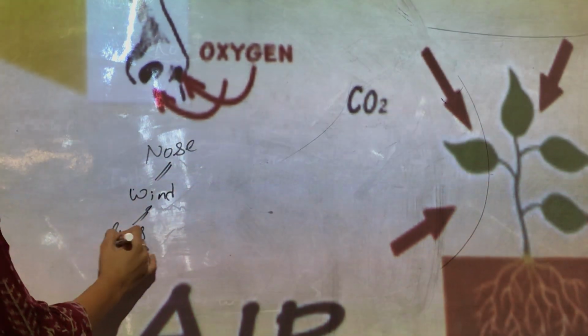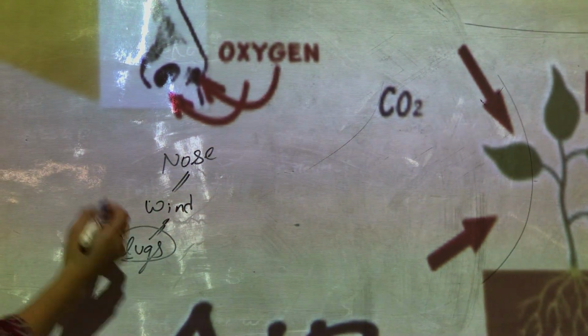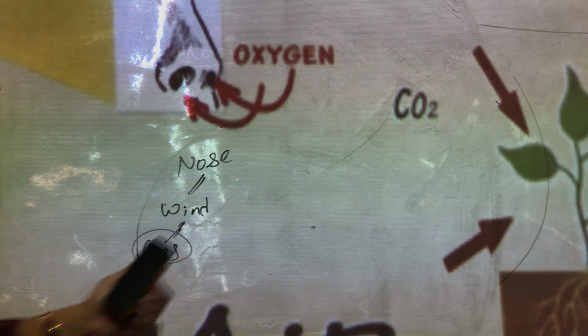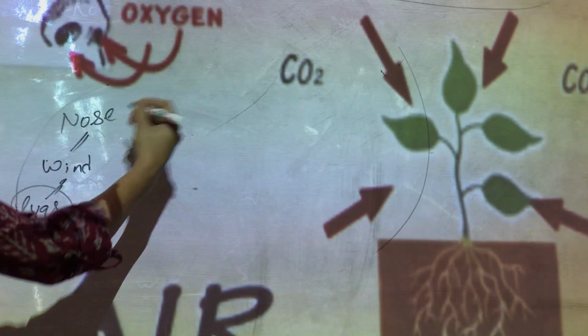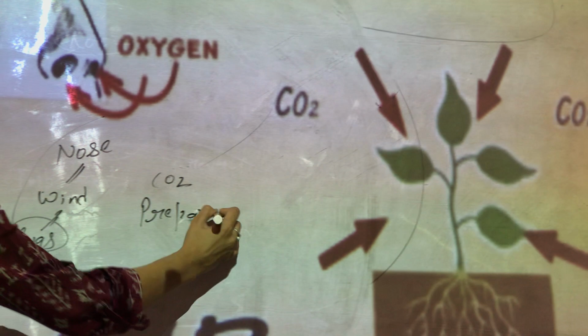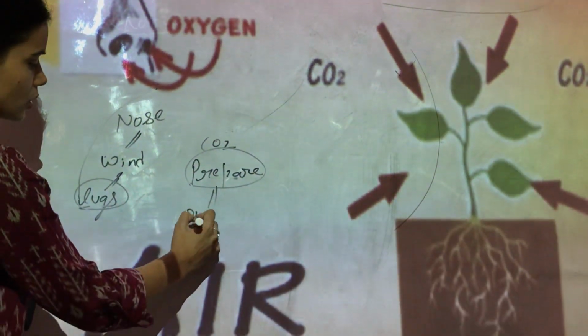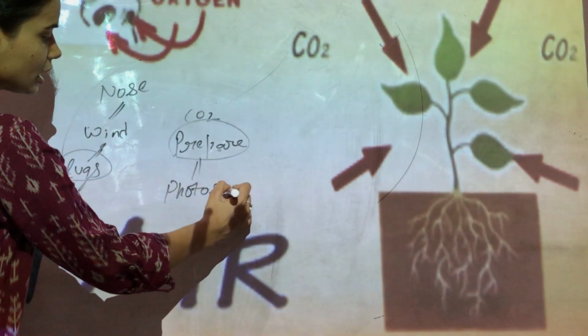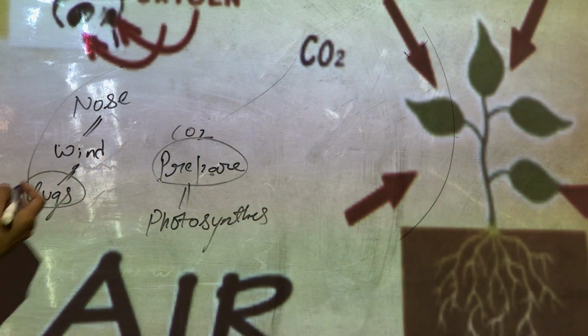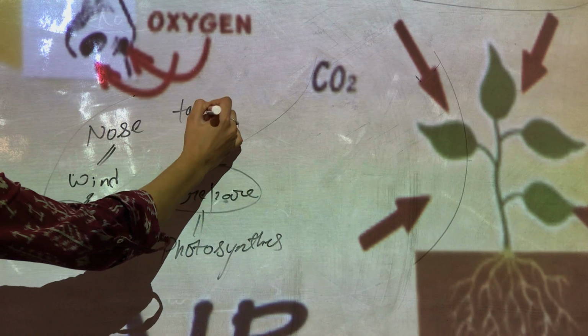In the lungs, the cells exchange the gases and then it comes back into the surroundings. This is how we respire. In plants also, they need carbon dioxide because they have to prepare their food with the process called photosynthesis. So they need the carbon dioxide. Now, how is that carbon dioxide taken in by the plants?